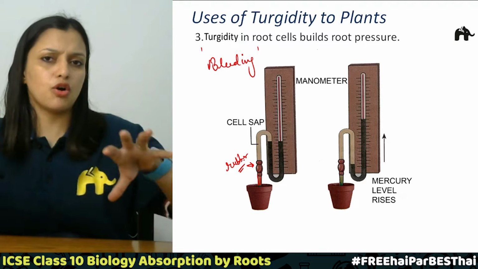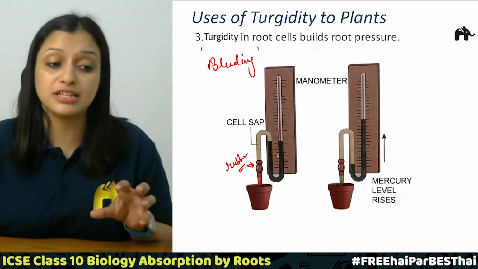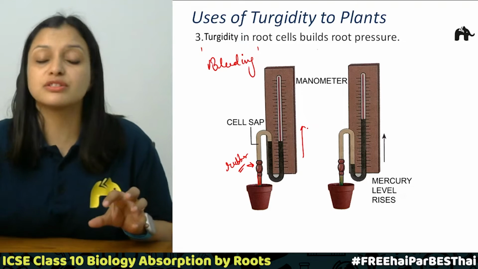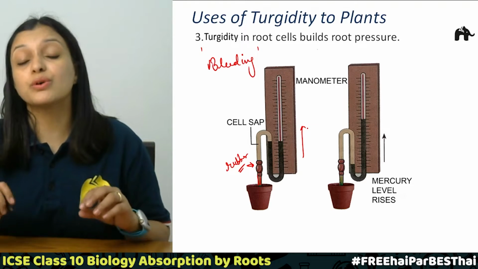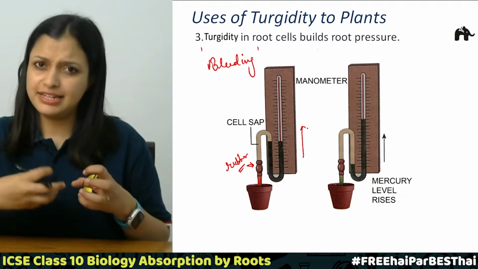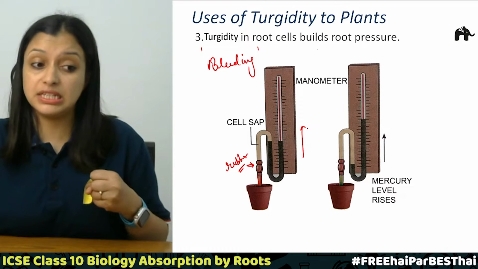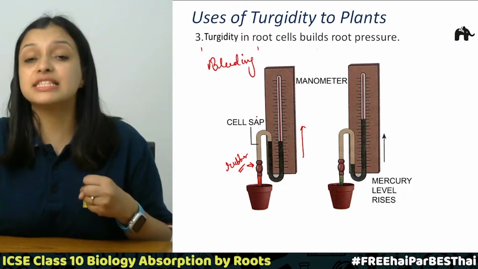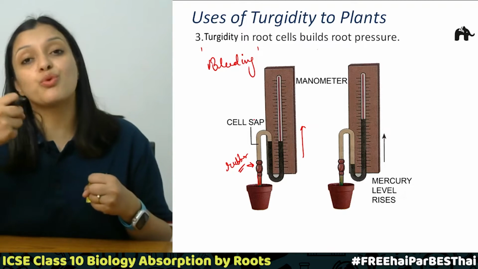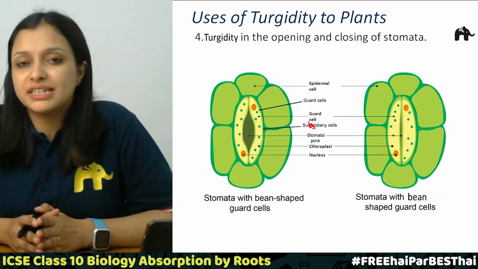So now the water or the cell sap will not come out, but it will actually rise in the tube, and as the cell sap starts rising over here, the mercury levels will also start rising, and this will show that yes, the roots are absorbing water, and there is some root pressure, that is actually this ascent of sap. Basically this rise of the cell sap is allowing these roots to absorb more and more water from the soil.